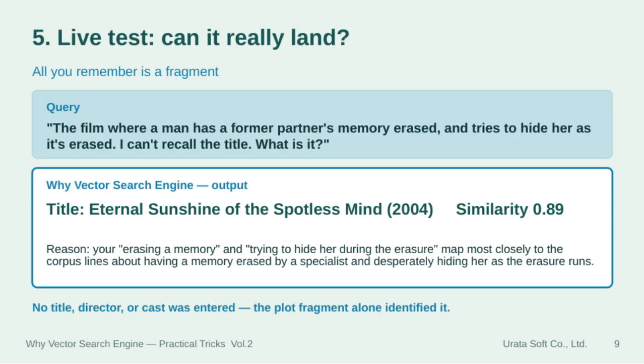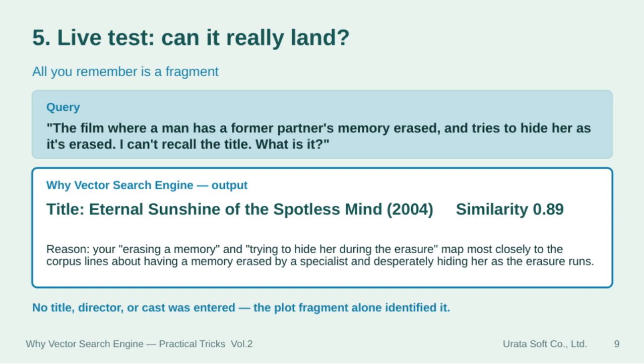Can it really find the right film from just a fragment? The query is about a movie where a man has a former partner's memory erased, and he tries to hide her during the process. Notice, we didn't provide any title, director, or cast information, just the plot fragment. The vector search engine returns Eternal Sunshine of the Spotless Mind, with a similarity score of 0.89.